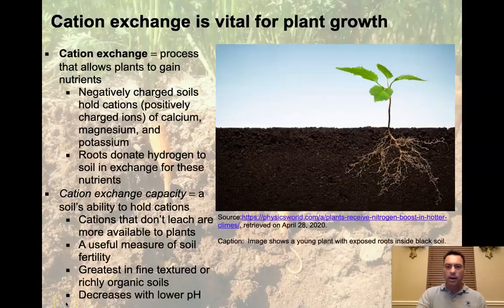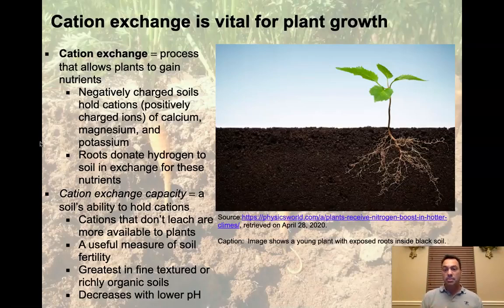Let's talk about why. The main reason is a process called cation exchange. Cation exchange is how plants get the nutrients they need for survival. So imagine we have a soil. A negatively charged soil is going to be holding cations. If we remember from our energy and matter lecture, cations are positively charged. So if you have a negatively charged soil, it'll hold those cations.